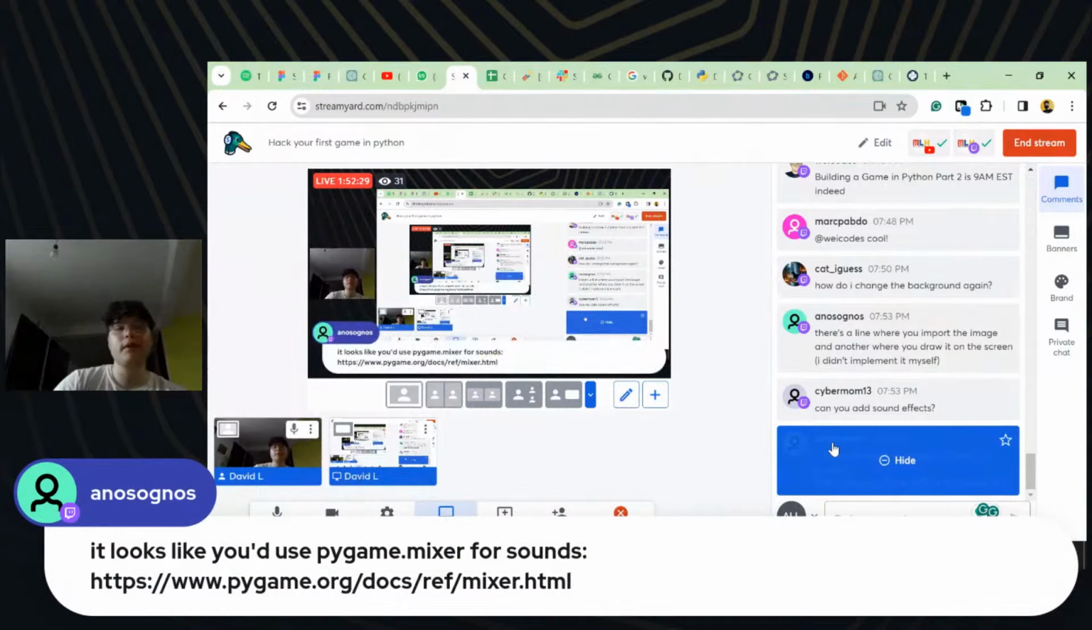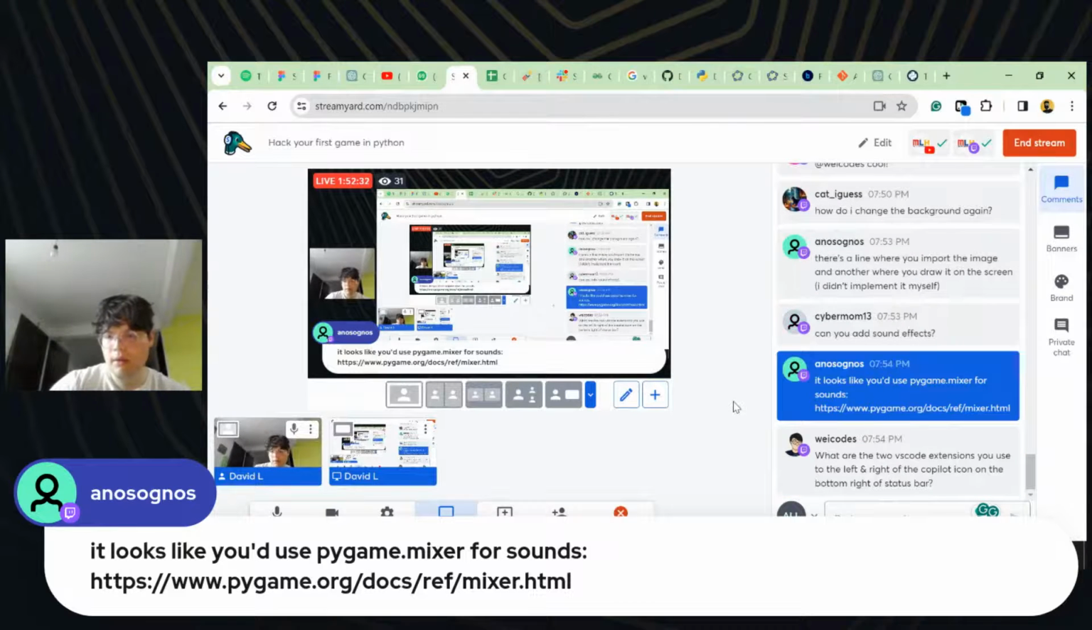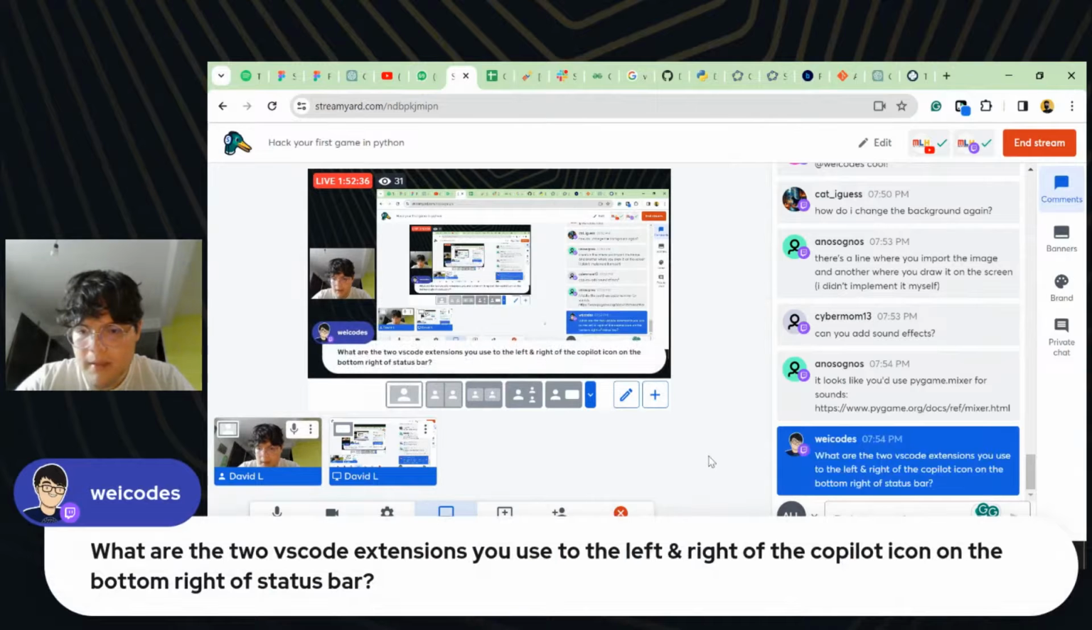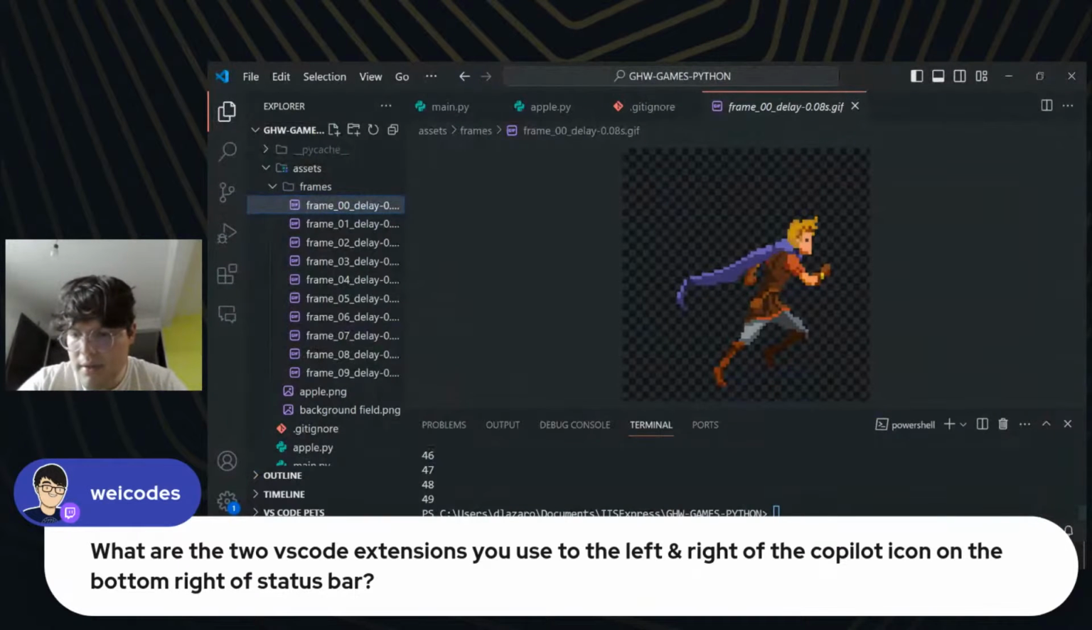Yeah, actually, you can use PyMixer. So, compile icon, blah, blah. What are the two VS Code extensions used to the left and right of the Copilot icon on the bottom right of the status bar? Oh, you mean these things?